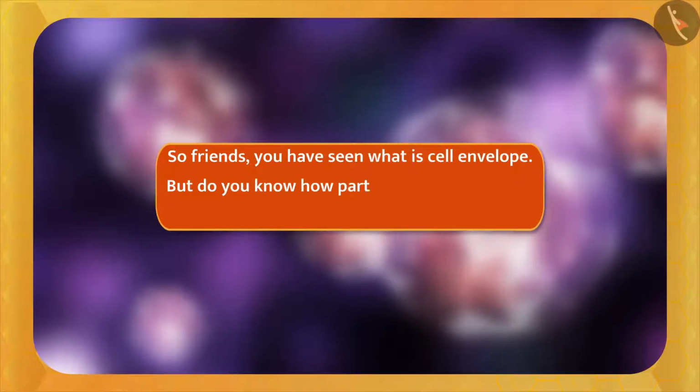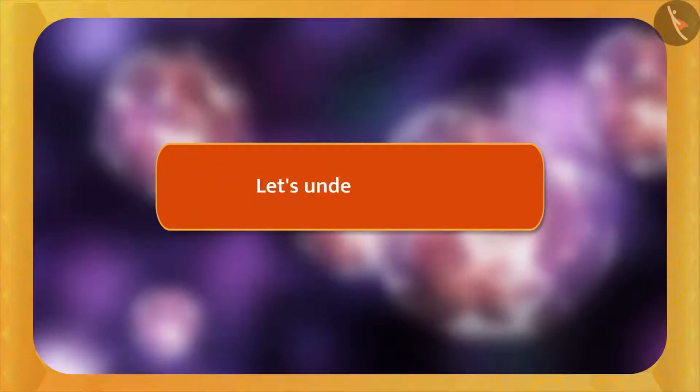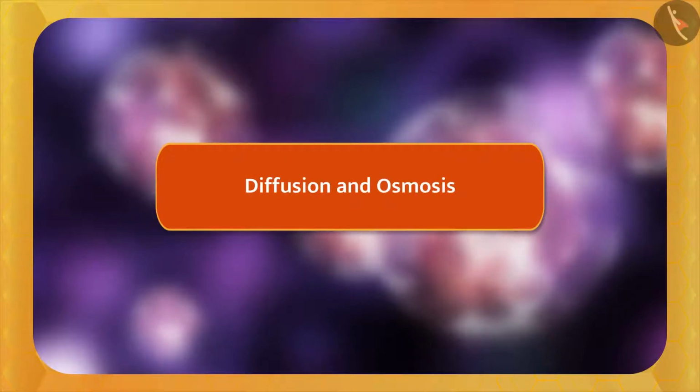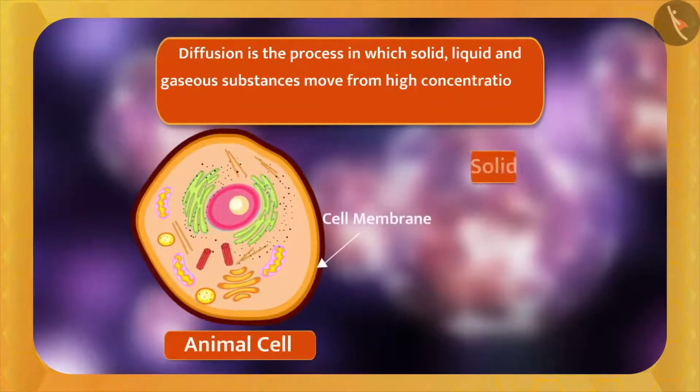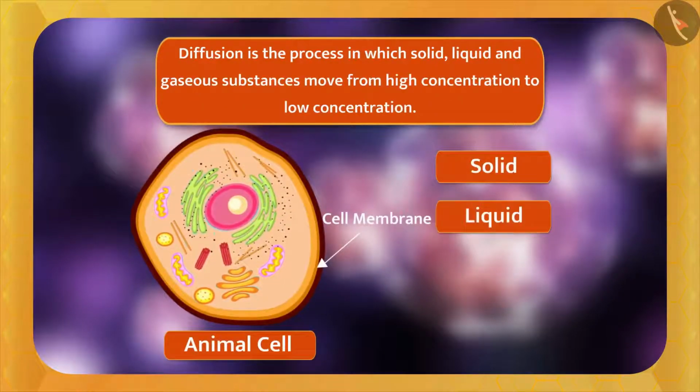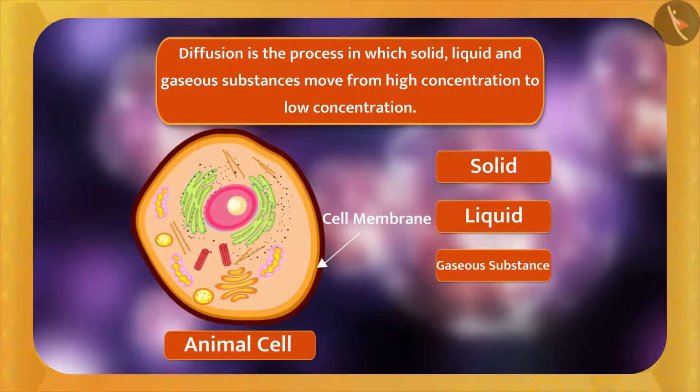But do you know how particles move across this cell envelope? Let's understand. There are two ways: diffusion and osmosis. What is diffusion? Guys, have you ever heard the term diffusion? Diffusion is the process in which solid, liquid, and gaseous substances move from high concentration to low concentration.